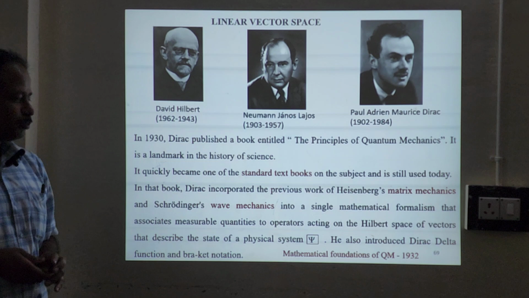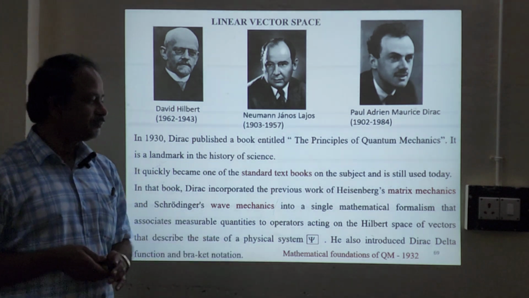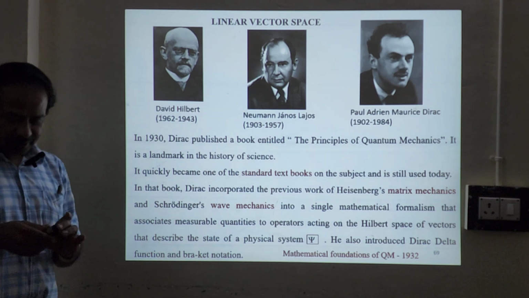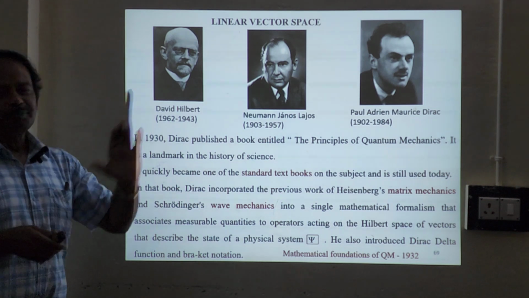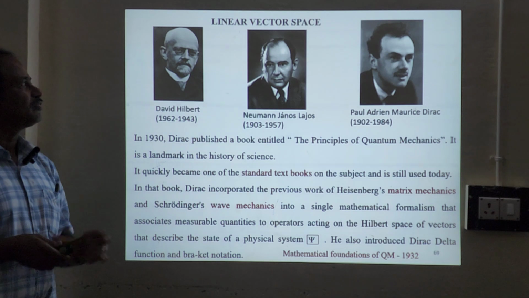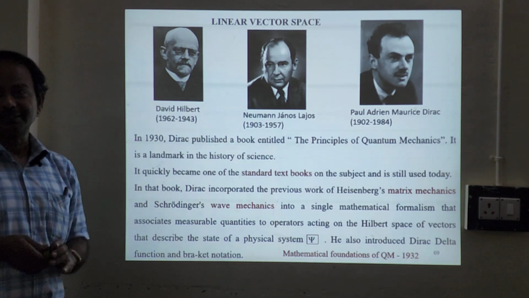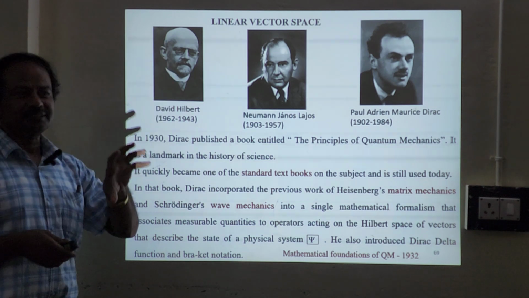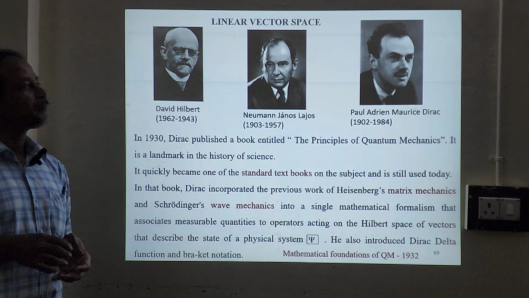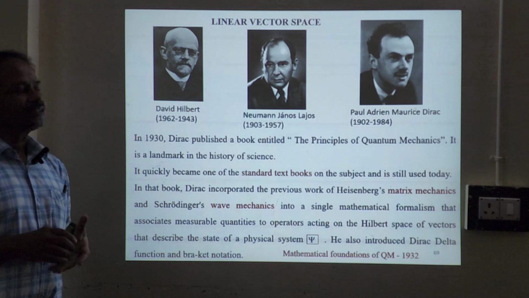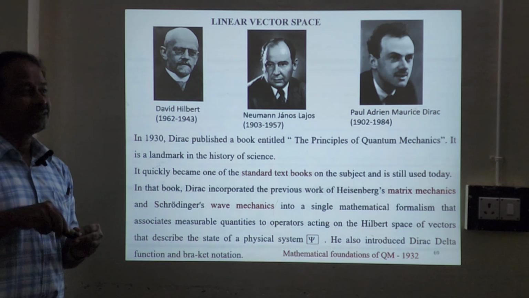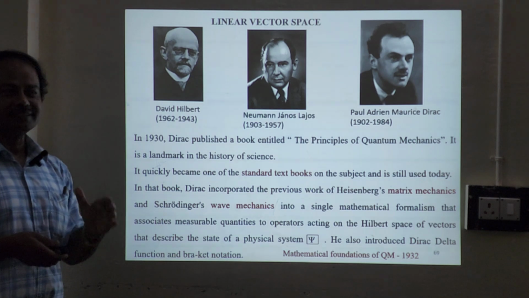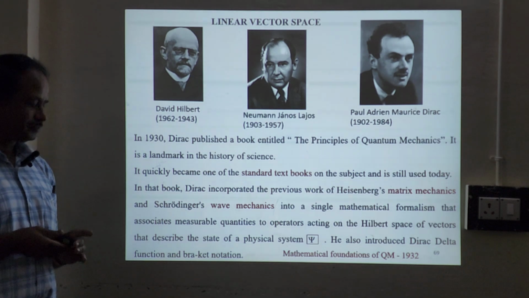And von Neumann also developed a lot of ideas in quantum mechanics. He wrote a book on the mathematical foundations of quantum mechanics, in 1932. And these three persons are very important. In fact, they developed the mathematics. Mathematics is very important in quantum mechanics. So linear vector space is the subject that we are going to learn today. And in fact, quantum mechanics lives in linear vector space. So we can say clearly, quantum mechanics lives in linear vector space.